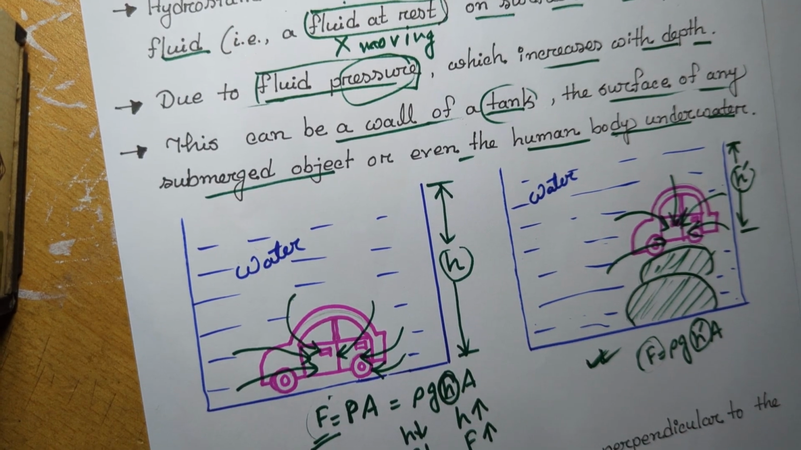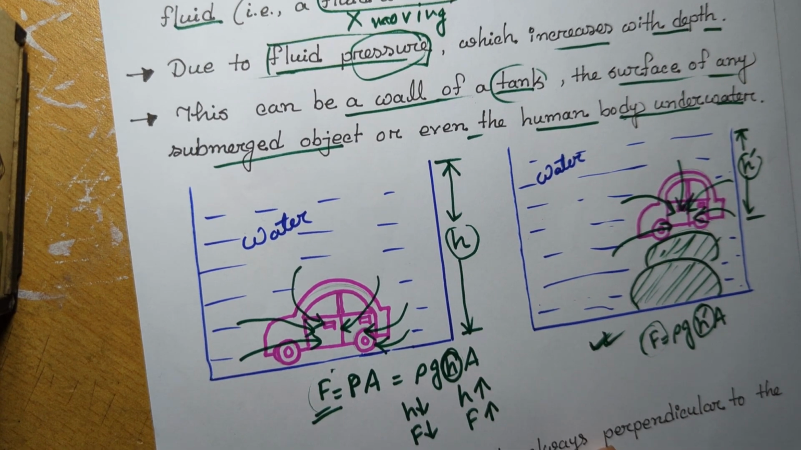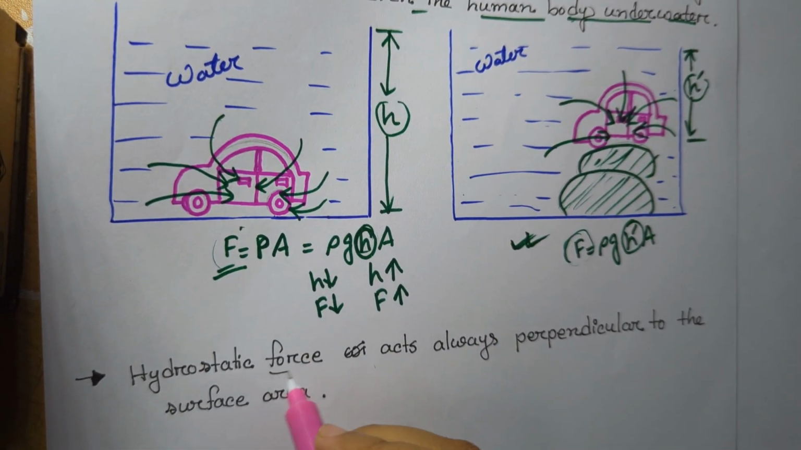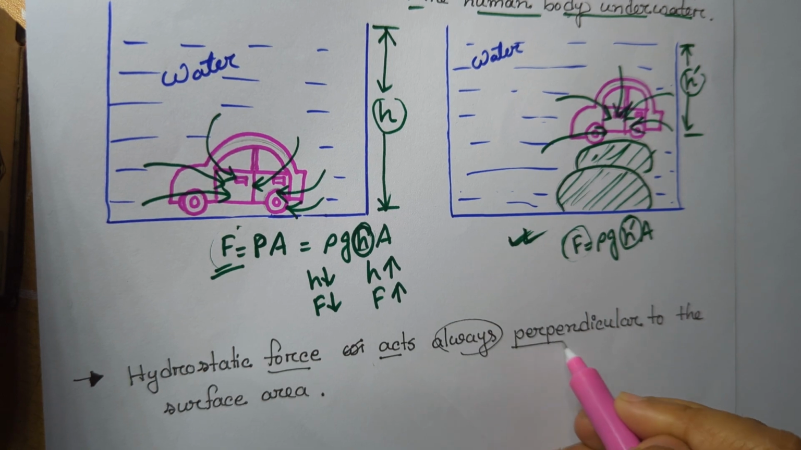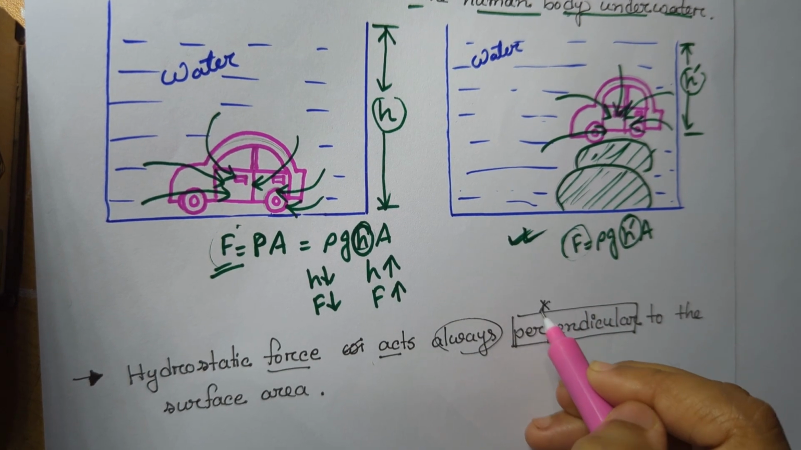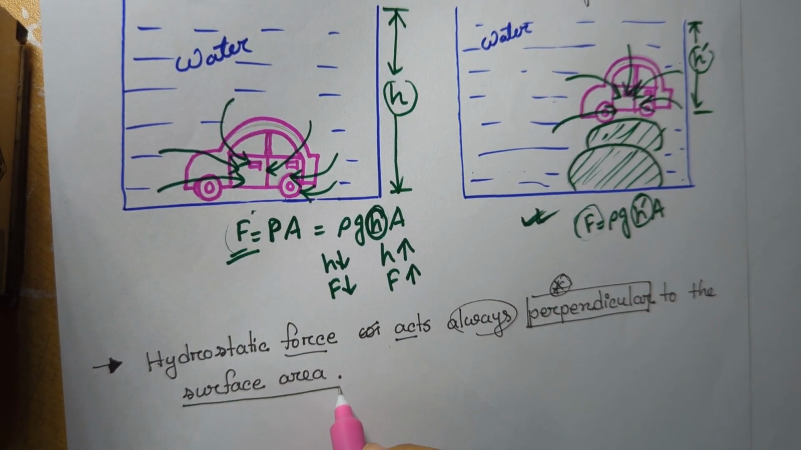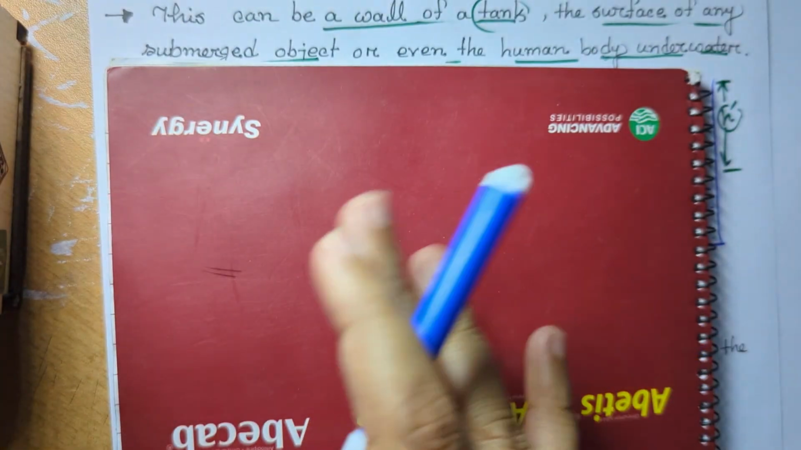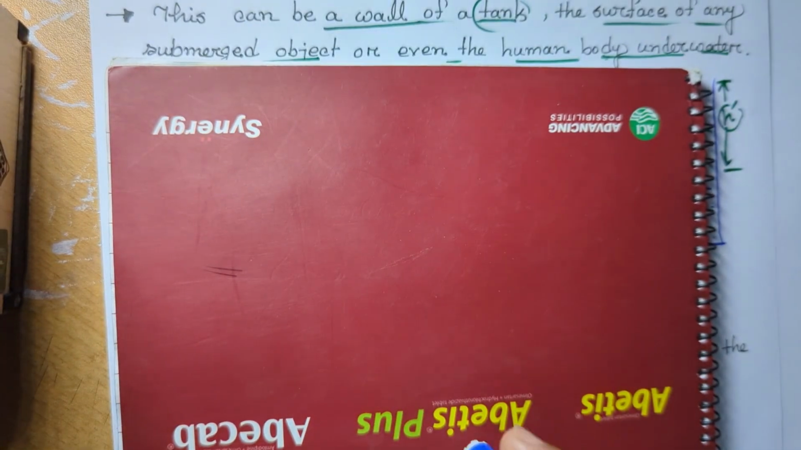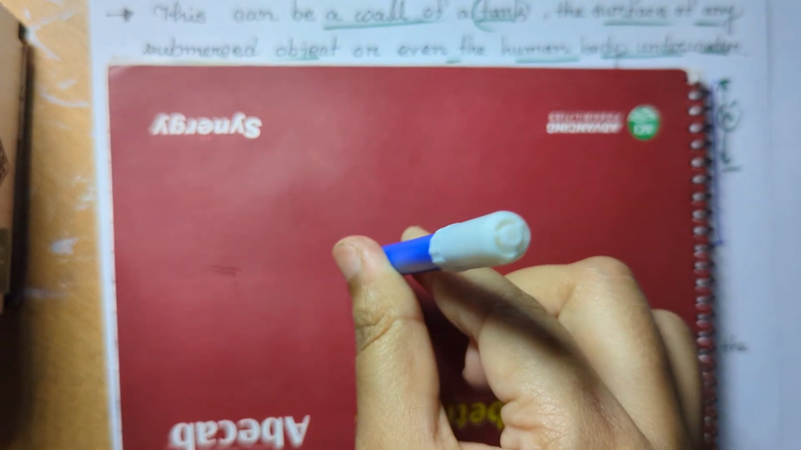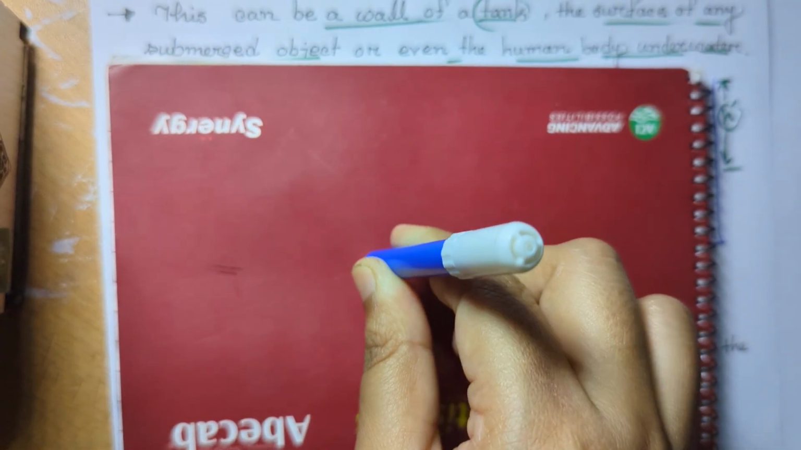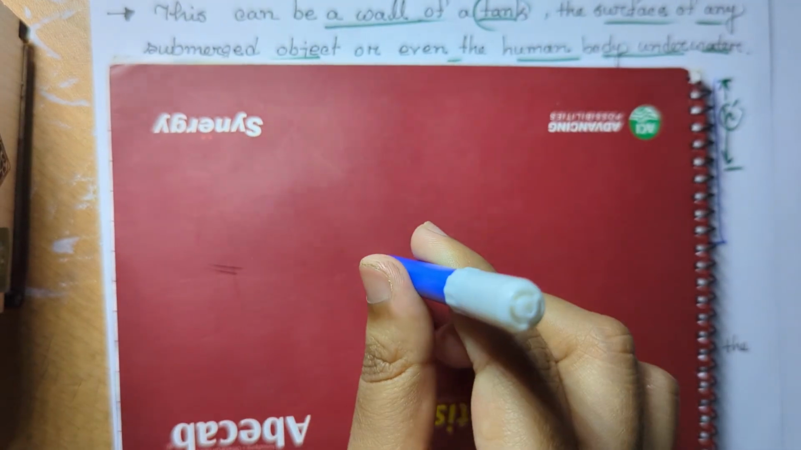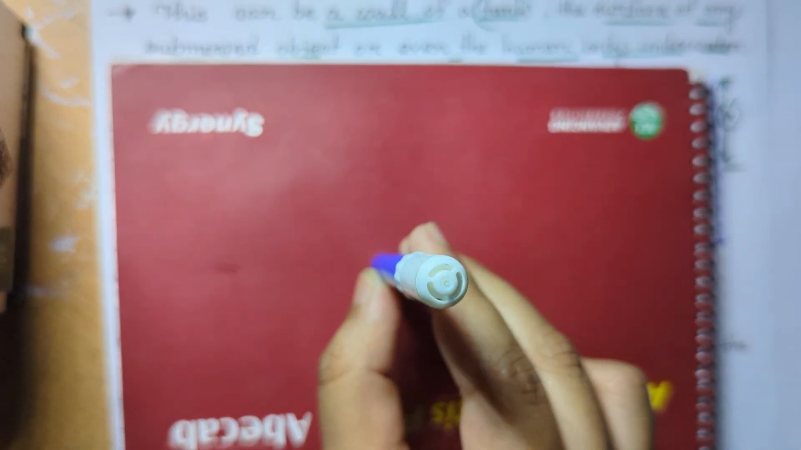Then we have to know the direction of this hydrostatic force. It is a matter of very high importance that this hydrostatic force always acts perpendicular to the surface area. Suppose this is the surface where the hydrostatic force occurs, and the direction of this hydrostatic force will be perpendicular like this to this surface area. This always acts perpendicular to this surface.